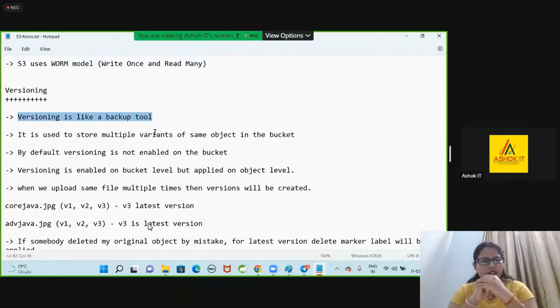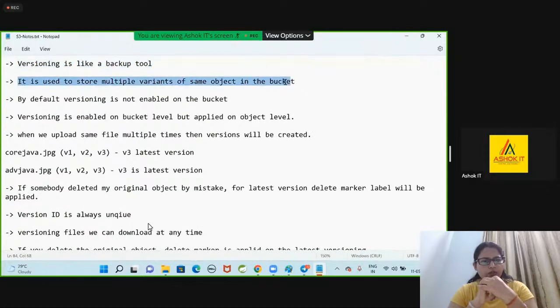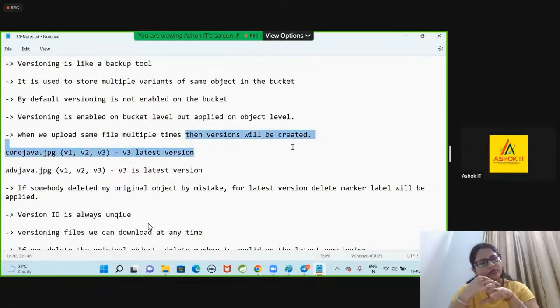Versioning is like a backup tool. It is used to store multiple variants of the same object in the bucket. By default, versioning is not enabled on the bucket. Versioning is enabled at bucket level but applied at the object level. If you enable versioning for a bucket, then it will be applied to every object you upload in that bucket. When you upload a file with the same name with versioning enabled, multiple versions will be created.